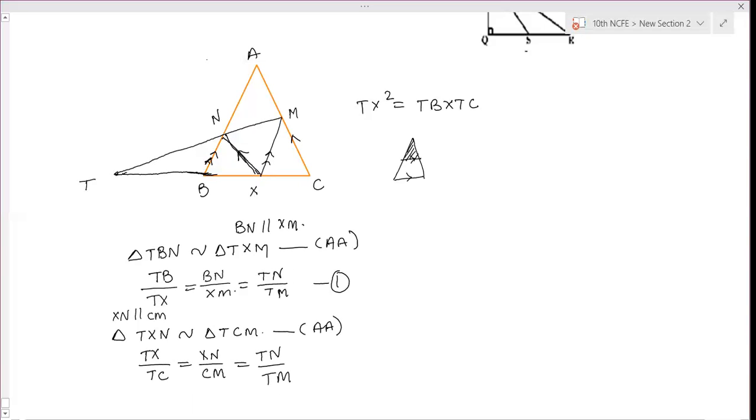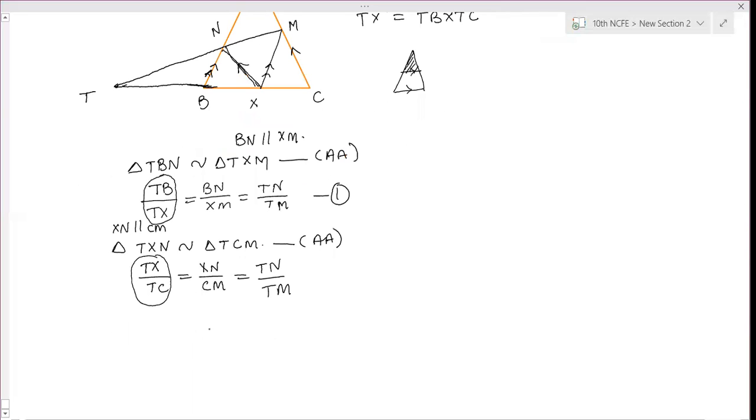So what we need is TX square. This ratio and this ratio we can take equal, because both these ratios are equal to TN by TM. So from 1 and 2 we can write TB by TX is equal to TX by TC. Then cross multiply: TX into TX, TX square is equal to TB into TC. Clear? Yes, ma'am.